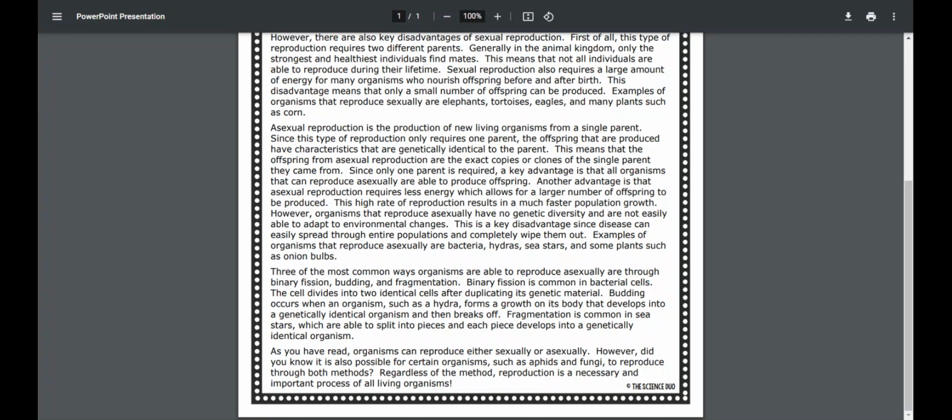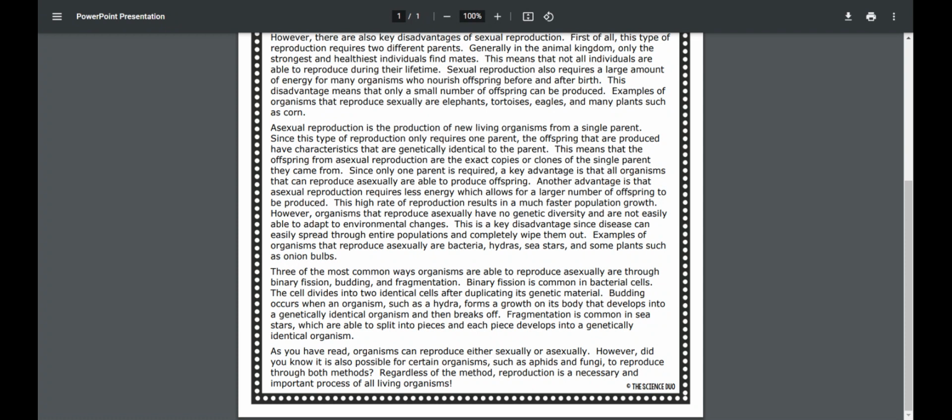parent they came from. Since only one parent is required, a key advantage is that all organisms that can reproduce asexually are able to reproduce offspring. Another advantage is that asexual reproduction requires less energy, which allows for a larger number of offspring to be produced. This high rate of reproduction results in a much faster population growth.